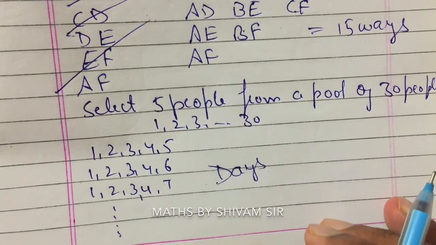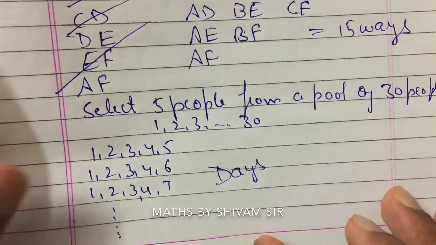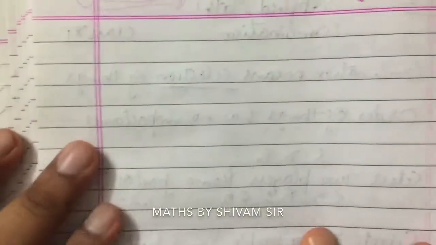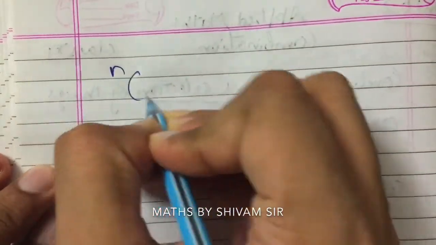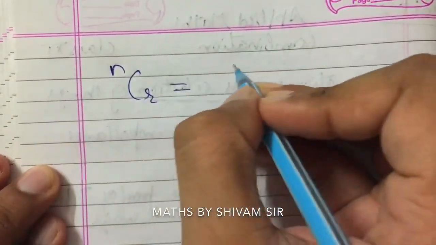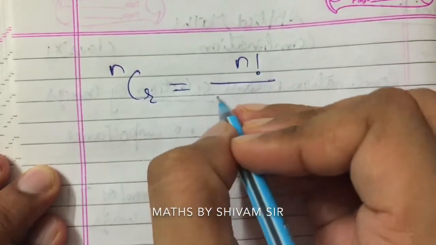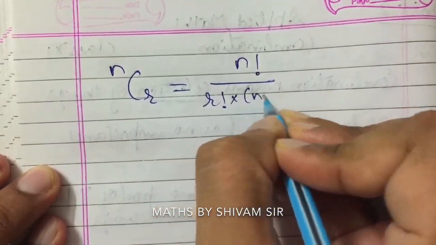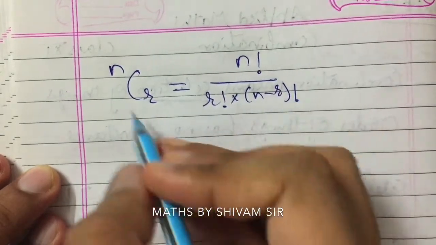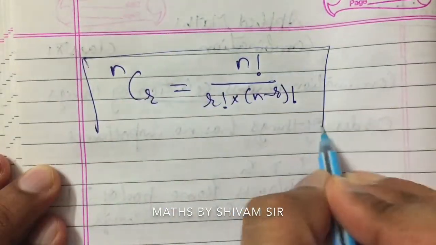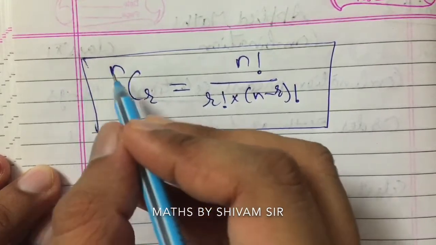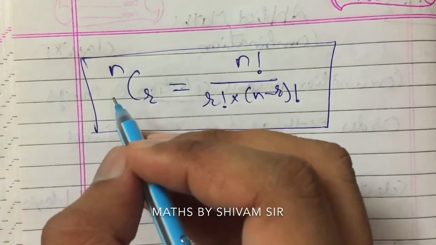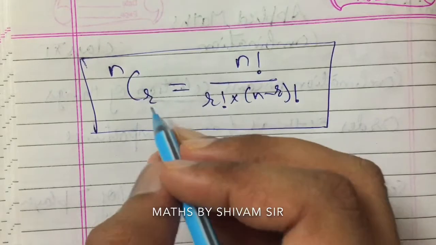So to avoid this situation, there is a formula for combination. The formula is nCr, which means n factorial upon r factorial multiplied by (n minus r) factorial. Here n is the total number of terms available, and r is the number of items we select.